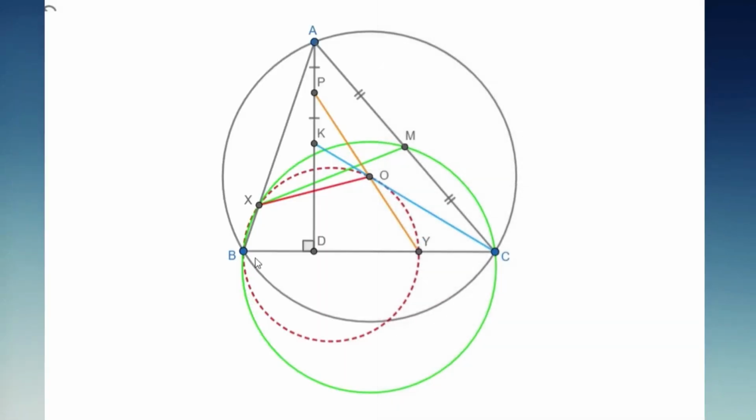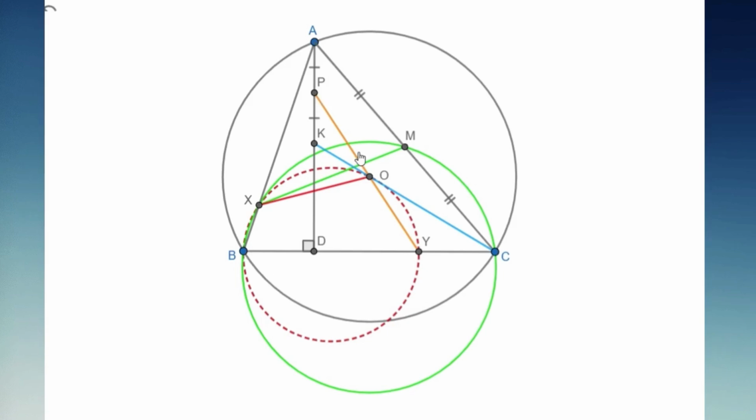Let O be the circumcenter of triangle ABC. Line CO intersects the altitude from A at point K. Let P and M be the midpoints of AK and AC respectively.